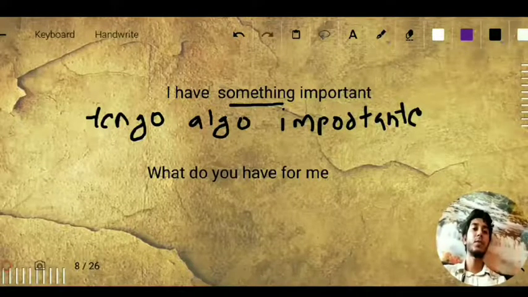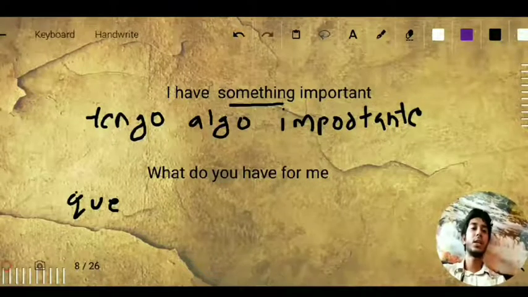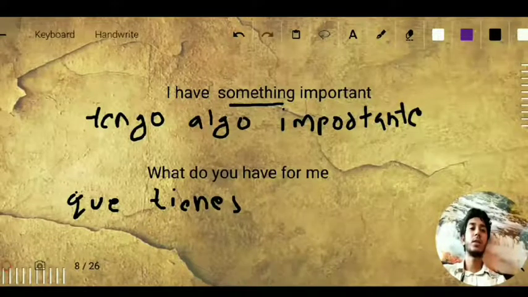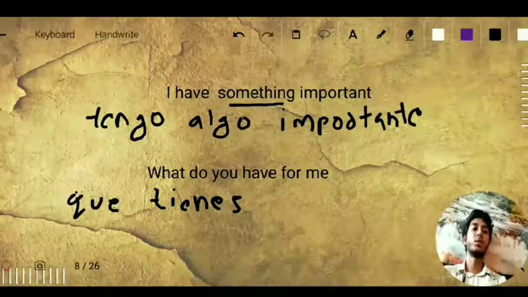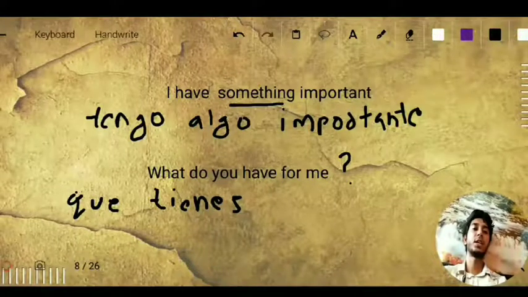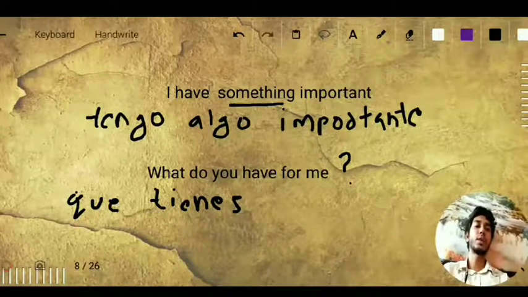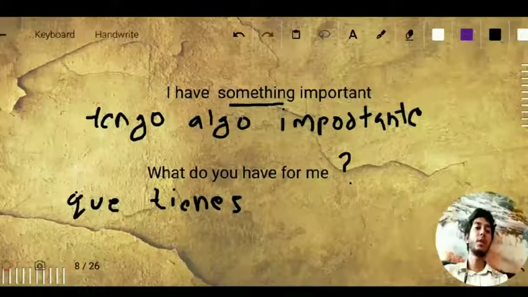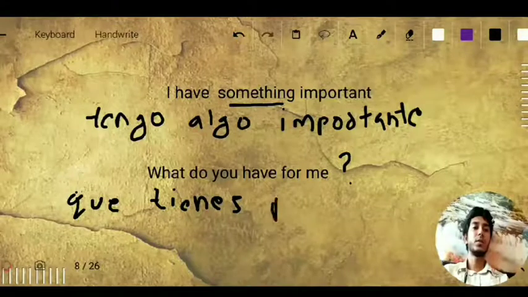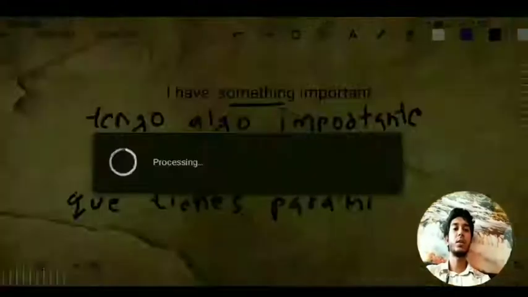What do you have for me? For what we have the word que. For you have we will write que tienes, T-I-E-N-E-S, que tienes. In English we generally add do for a question, but in Spanish we don't do that. We directly write what you have for me and put a question mark. So there is no use of do in Spanish. For me is the prepositional pronoun I taught you in my previous session. Tienes, for is para, me is me, para mí, para ti.